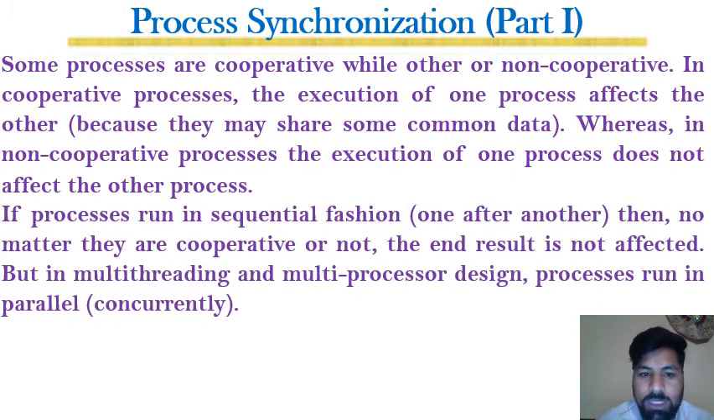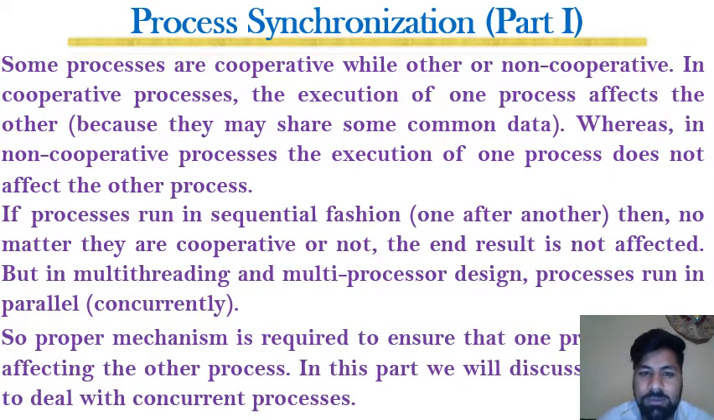If the processes are running in sequential fashion, no matter whether they are cooperative or non-cooperative, the end result is not affected. But in the multi-threading and multi-processor model, because multiple processes or multiple threads run simultaneously, it is possible that the end result of the execution of two processes or threads may result in inconsistent data. One result shows something, while the other shows something else. For this, we need a mechanism to ensure that two processes properly synchronize, and they should communicate with each other in order to ensure consistency.